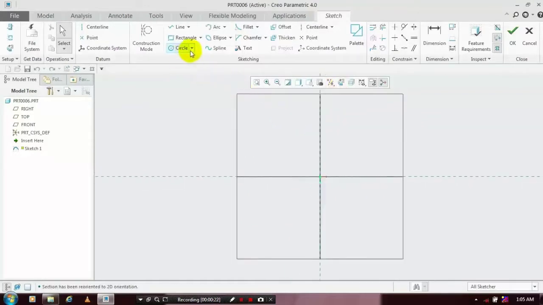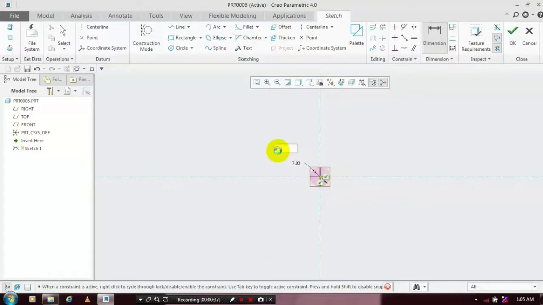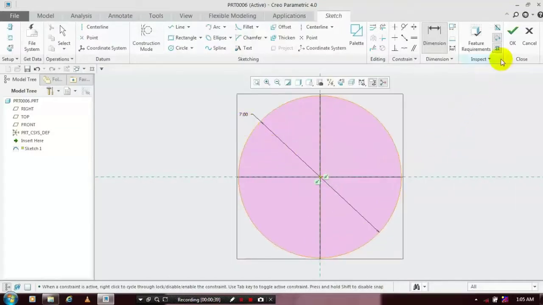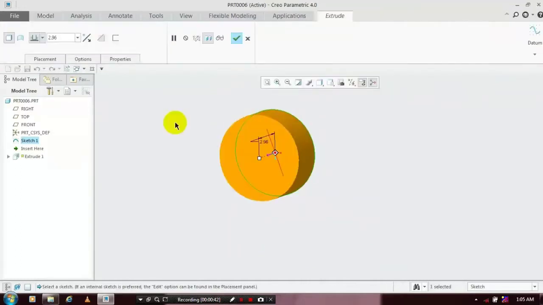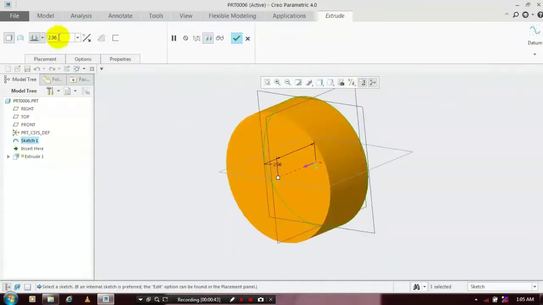Then select a circle and specify the required dimensions based upon your requirement. I specify 7 mm for the diameter of the circle and then click OK. Just extrude the circle for the required amount of thickness. I specify the thickness as 108 mm.